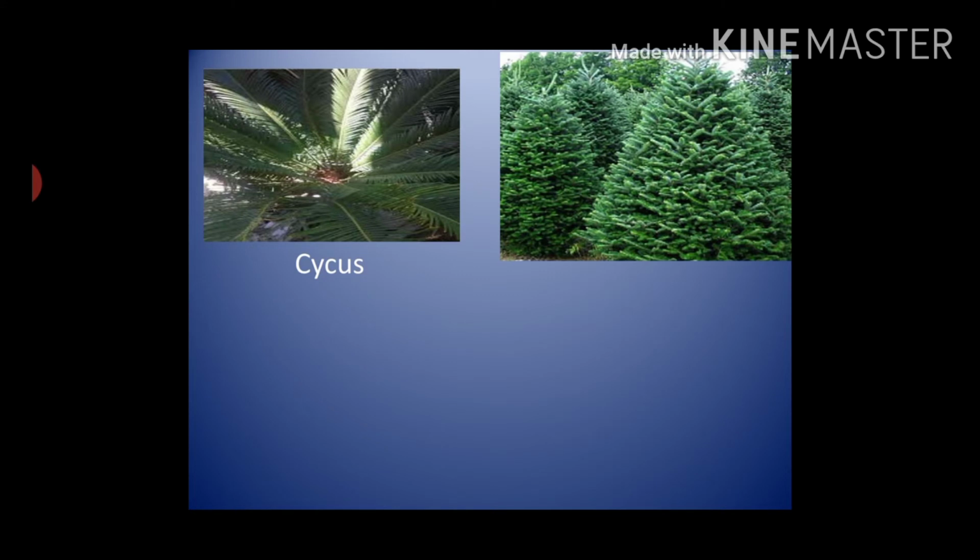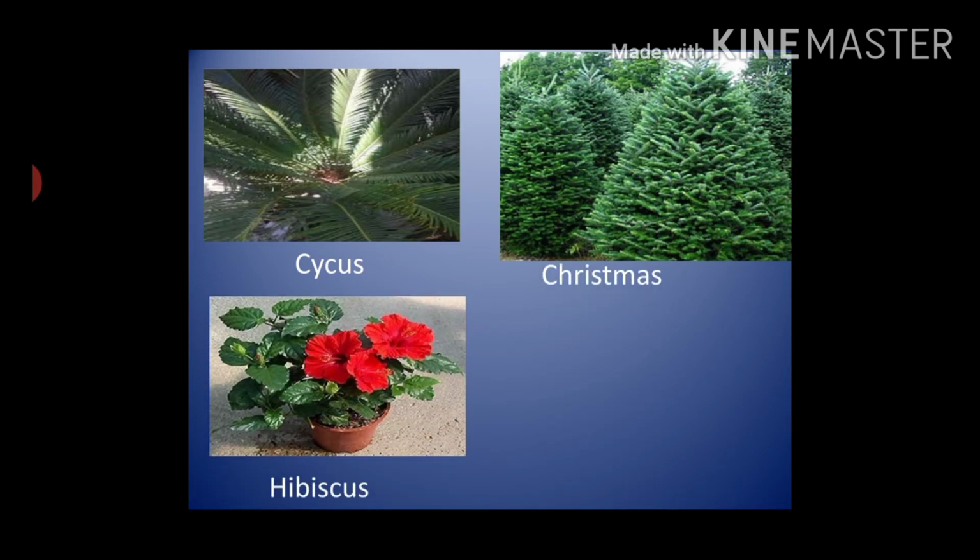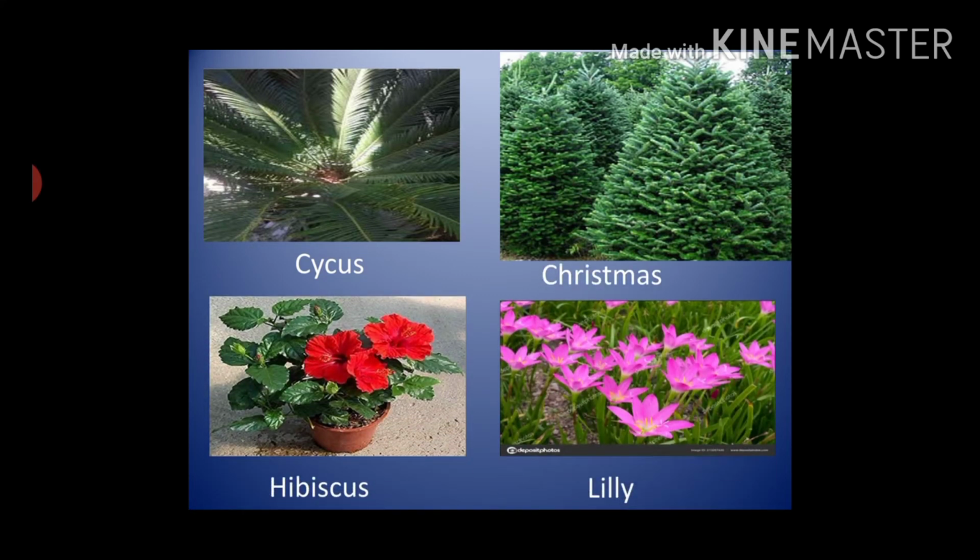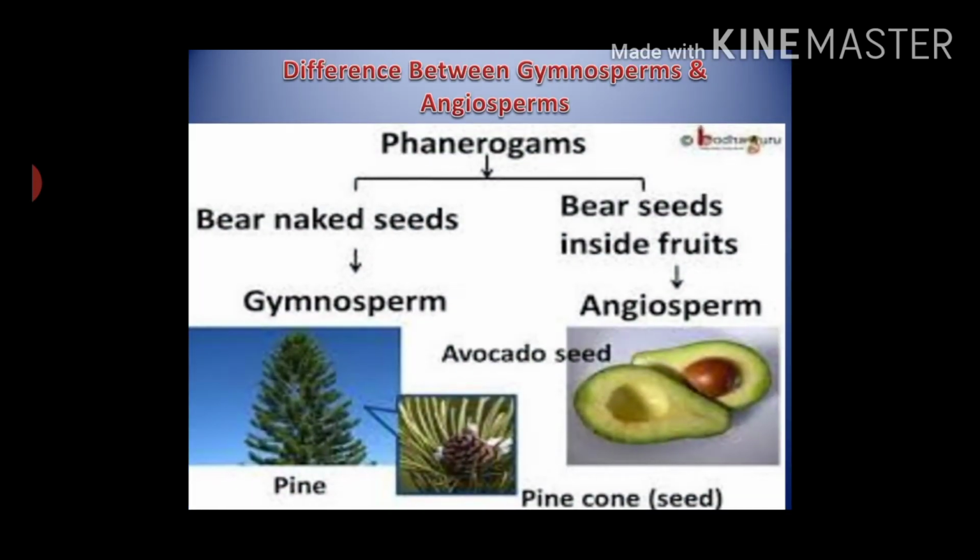Now, observe the given plants like cycas, Christmas tree, hibiscus and lily. See carefully the similarities and differences among them. Which differences have you noticed? Let's see. Gymnosperms bear naked seeds, meaning not having a cover. Example, pine. And seeds of angiosperms are covered with fruit. Example, avocado seeds.